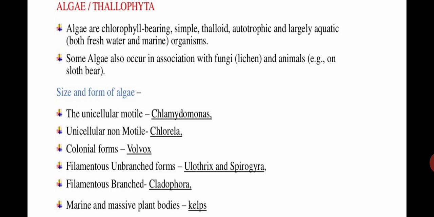Then there are also some algae which live in colonies. For example, Volvox: they are basically single celled, unicellular, but they prefer to live in colonies, in groups.